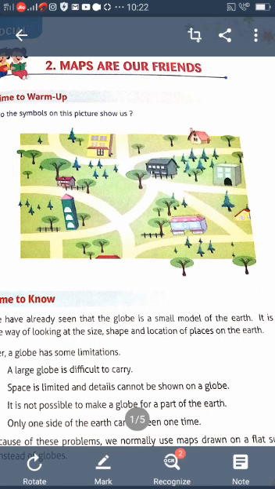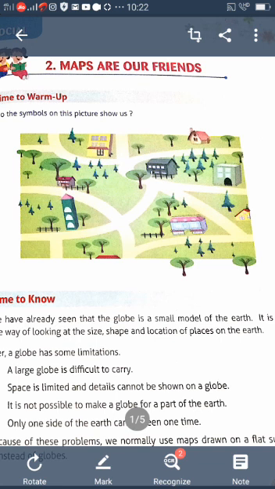So because of all these problems, we normally use maps drawn on a flat surface such as paper instead of globes. Instead of globes, what do you use to make a map? Paper. Understood? It is easy to carry anywhere. It can be folded. It gives more specific, detailed information as compared to a globe. Even the smallest area can be enlarged and shown on a map. Understood? A map is very useful to locate places.